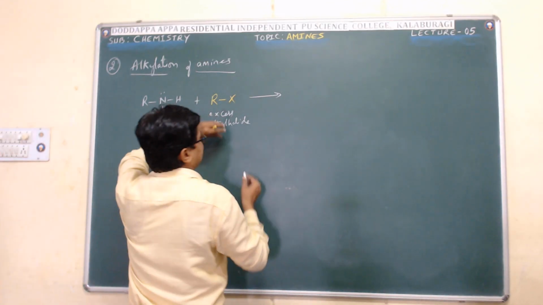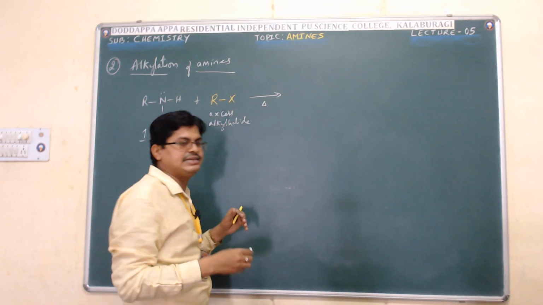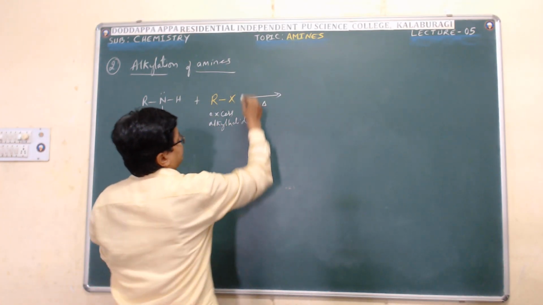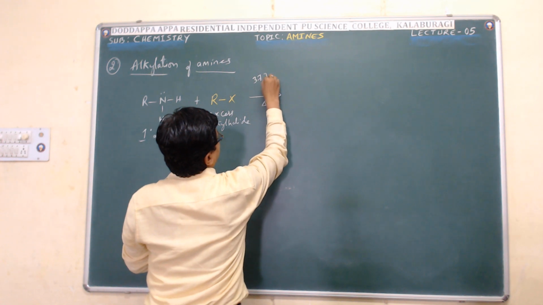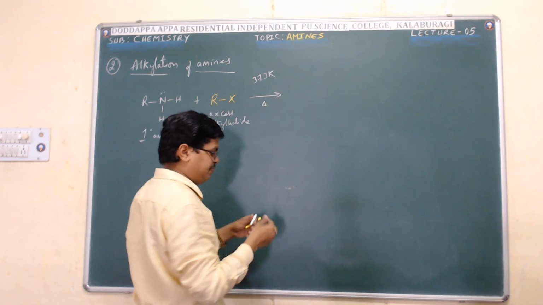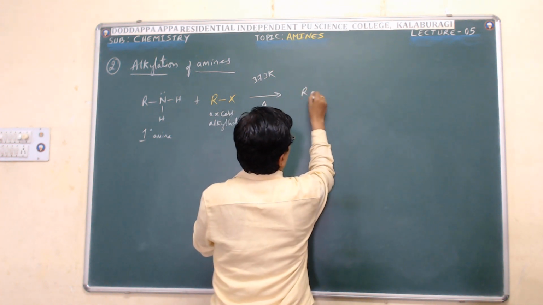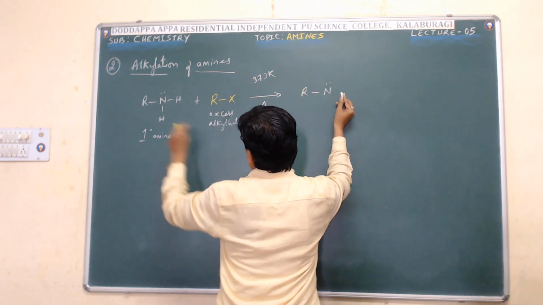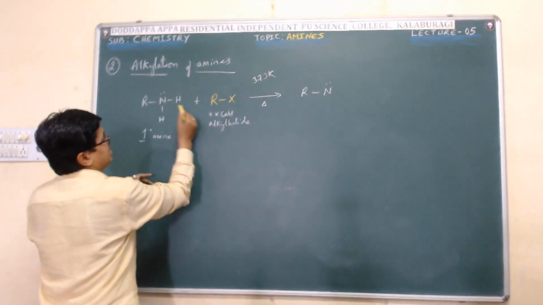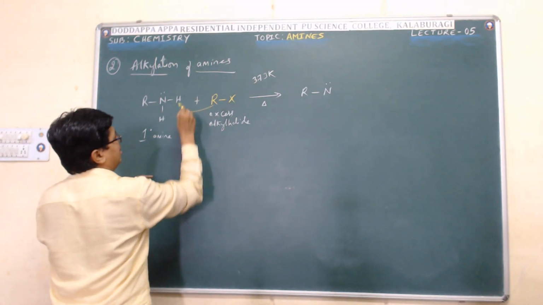When primary amine is heated with alkyl halide at 373 Kelvin, I will get secondary amine first, that is RNH R. Look here, this hydrogen is replaced by R group.